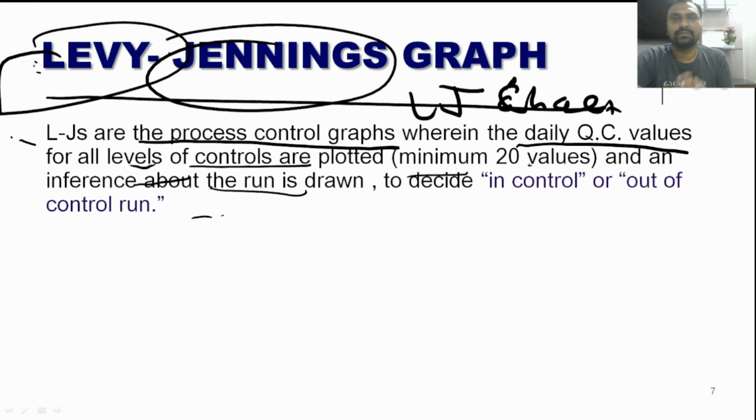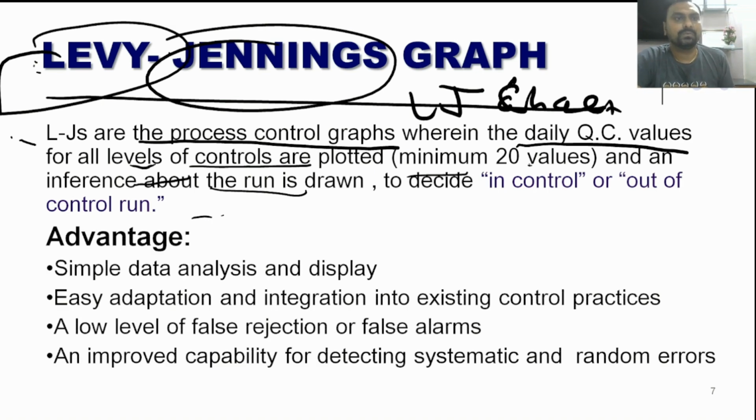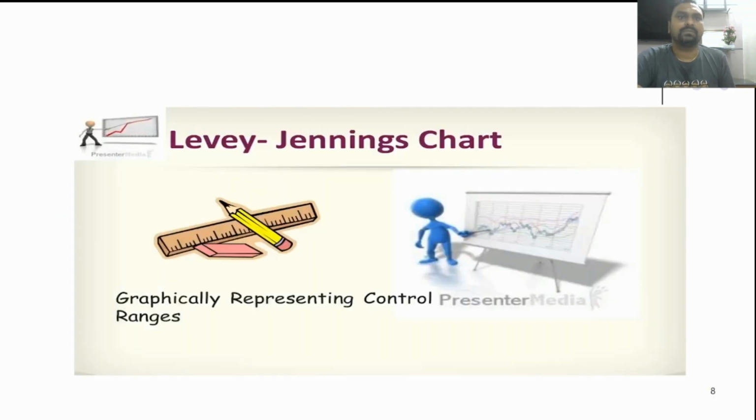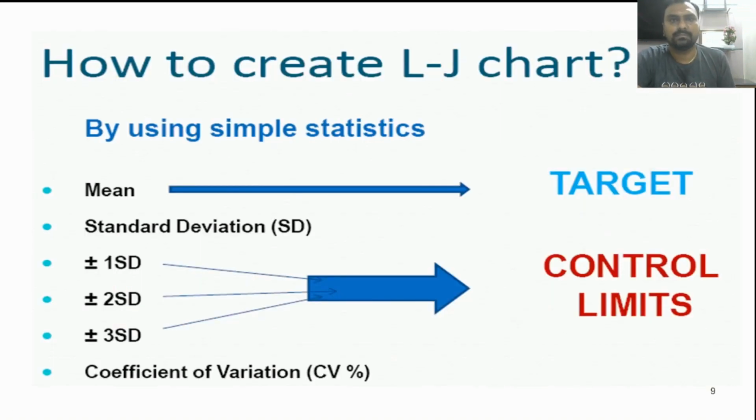Okay, to decide whether our controls are within the range or out of range. So the advantages are simple data analysis and display, easy adaptation and integration into existing control practices, a low level of false rejection or false alarms, and improved capability for detecting systemic and random errors. Okay, so it is a graphical representation of our quality control material.